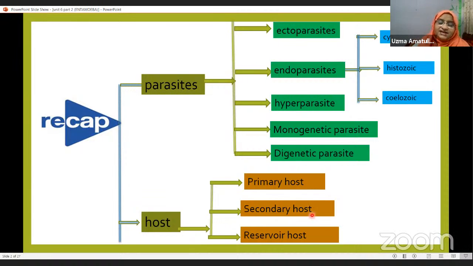Second is the secondary host. This host harbors the asexual life cycle and developmental stages of the parasite. The third one is the reservoir host. This host gives shelter and harbors the parasites, but it does not get affected by the ill effects of the parasite. So these are the three types of host.